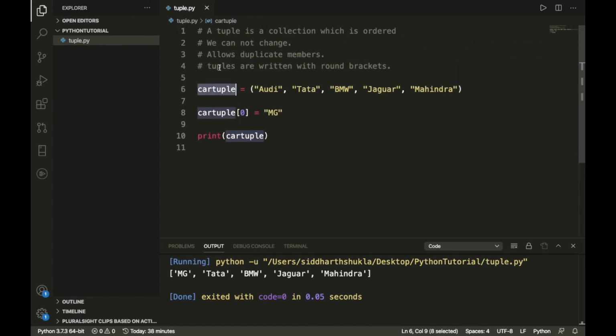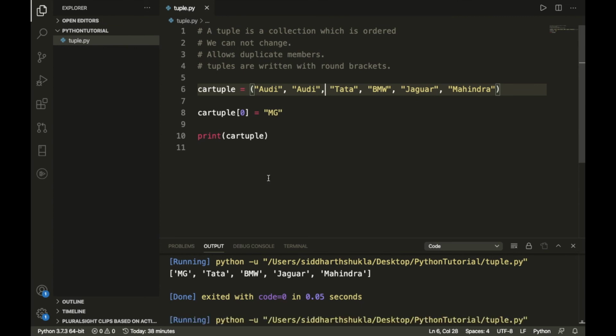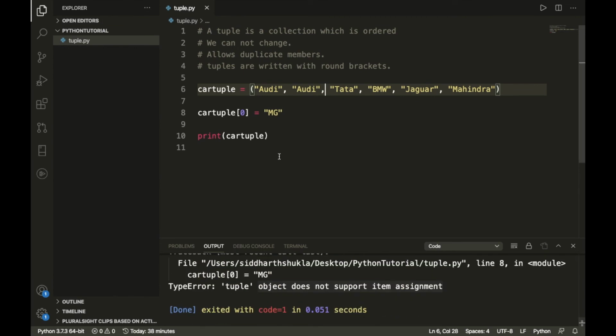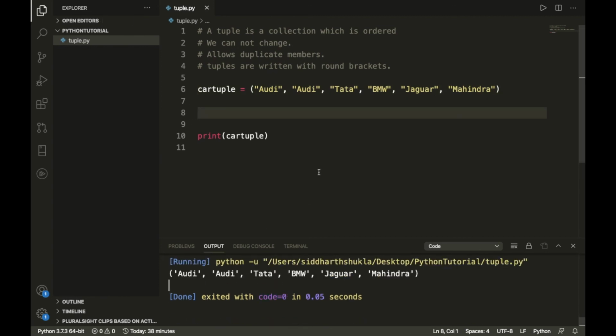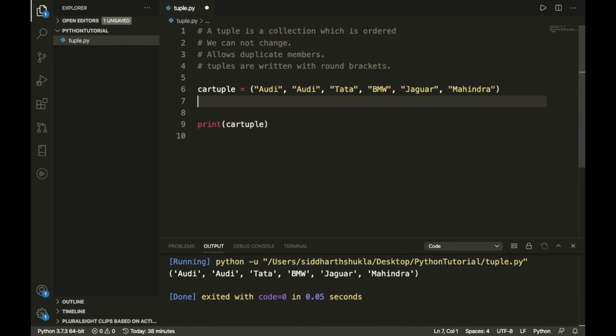So you have seen the realistic example. We can also have duplicate items. This is a duplicate item we can print, I have added Audi inside. Let's see what happened. Let me remove this one. Yes, Audi we have. So we can assign duplicate items also, and hope this is clear for you.